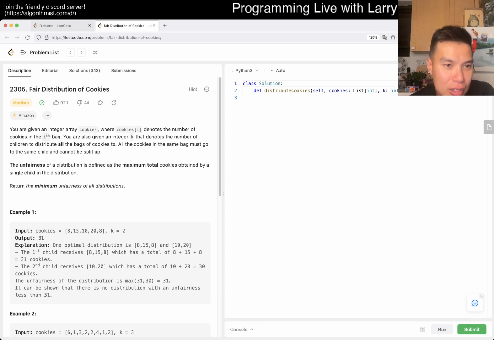All right, let's take a look. Today's problem is 2305, Fair Distribution of Cookies. You're given an integer array cookies, where cookies[i] is the number of cookies in the ith bag. You're also given an integer k that denotes the number of children to distribute all the cookies to. All the cookies in the same bag must go to the same child. Okay, so the unfairness of a distribution is the maximum total cookies obtained by a single child. Return the minimum unfairness of all distributions.